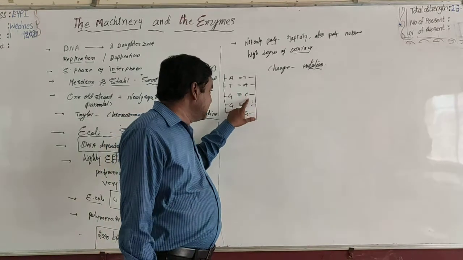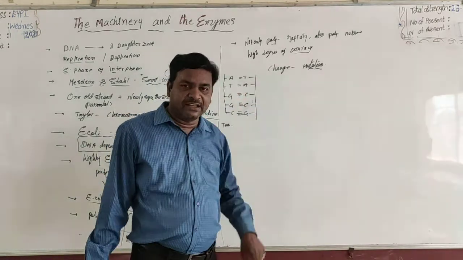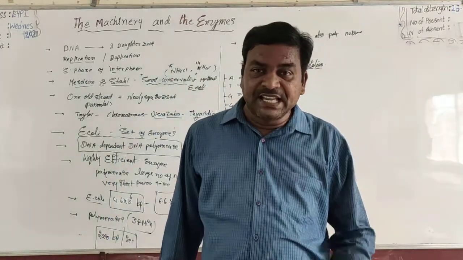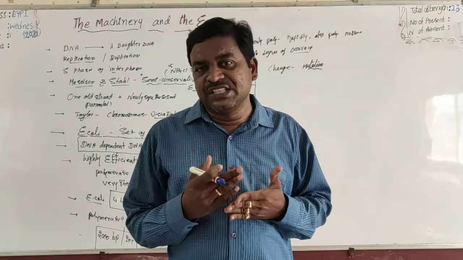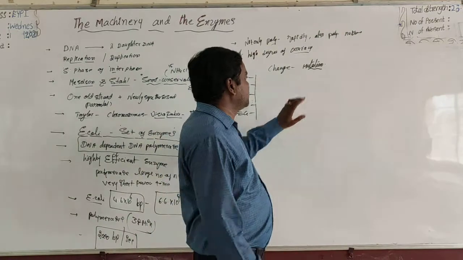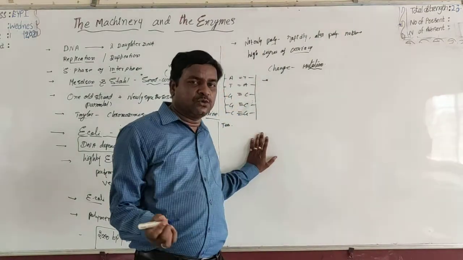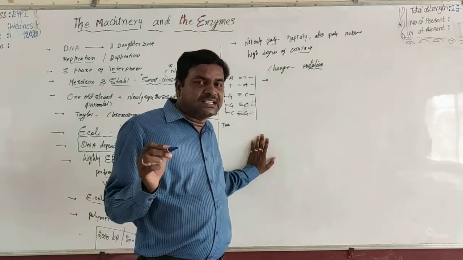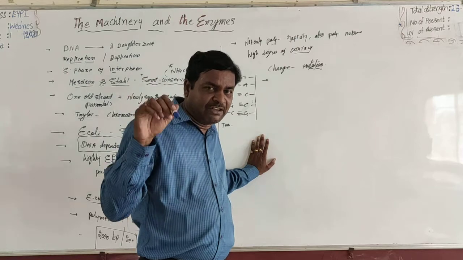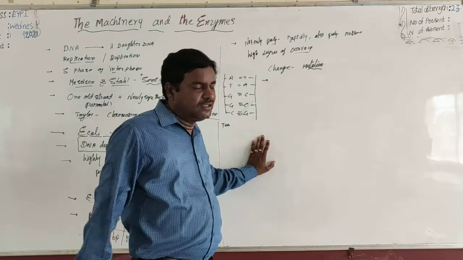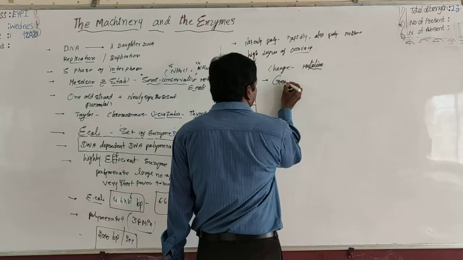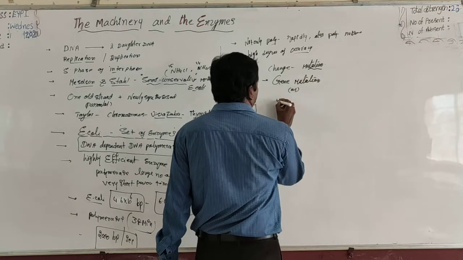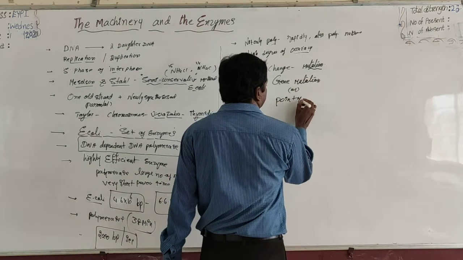In case this C is replaced by another nucleotide like A or T, it leads to a change in the nitrogen base sequence of DNA. Such a change in the nitrogen base sequence of DNA is called mutation. A mutation that takes place exclusively at the level of nitrogen base sequence in DNA is called a gene mutation, also called a point mutation.